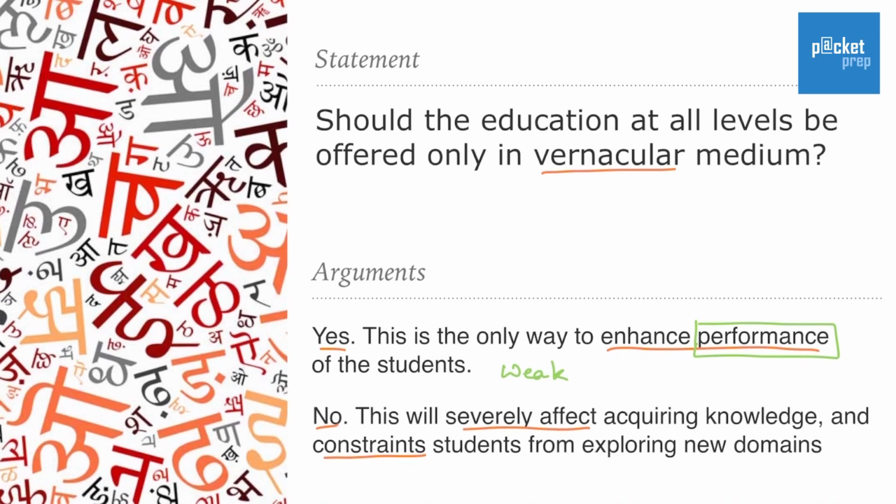Now look at the second one. Does putting it into vernacular medium affect acquiring knowledge? Yes. If you constrain the student only to take in local language, there could be a few people who may be preferring a general language like English. So we are putting constraints, which is actually correct. Therefore, this is strong. So never go by assumptions.